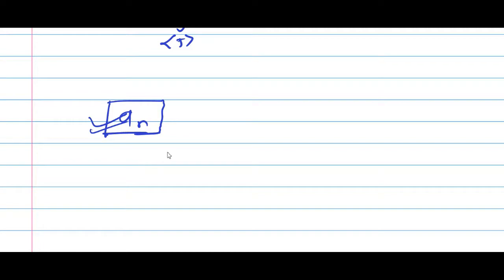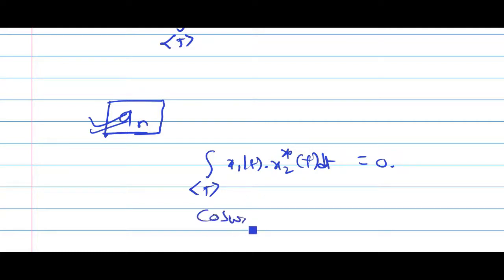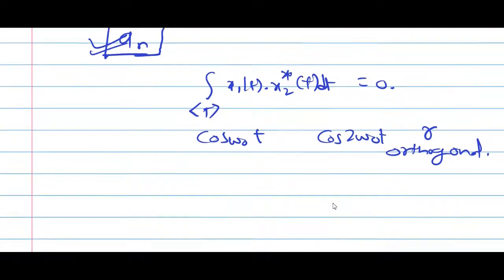Once again I will repeat: if the inner product is 0, then we call the two functions orthogonal. That means this integration value is 0. It has been observed that cos omega 0 t, cos 2 omega 0 t, the integer multiples of the fundamental frequency, are orthogonal, and this helps us in the mathematics for the derivation of the an formula and bn formula.